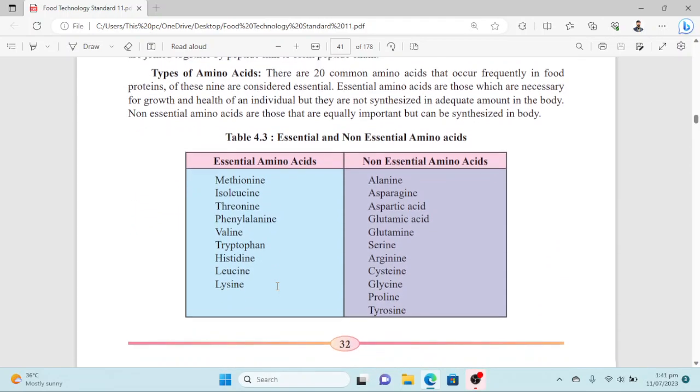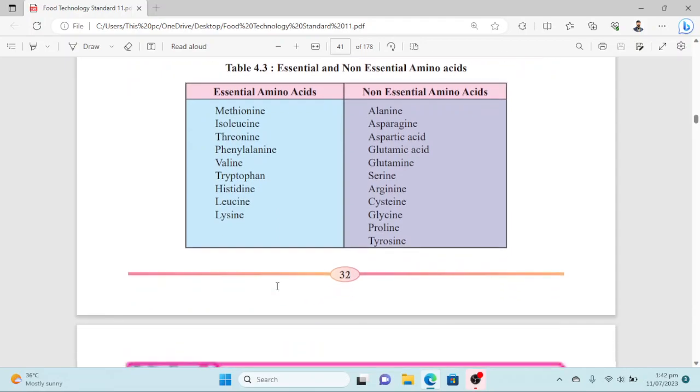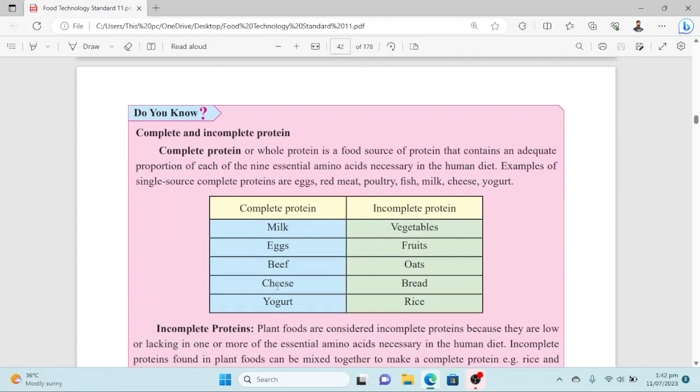So have a look here. Table 4.3 is about those two types of amino acids, essential and non-essential. 9 amino acids are essential, including methionine, isoleucine, threonine, phenylalanine, valine, tryptophan, histidine, leucine, and lysine. And 11 amino acids are considered non-essential, including alanine, asparagine, aspartic acid, glutamic acid, glutamine, serine, arginine, cysteine, glycine, proline, and tyrosine. So these are the different amino acids.